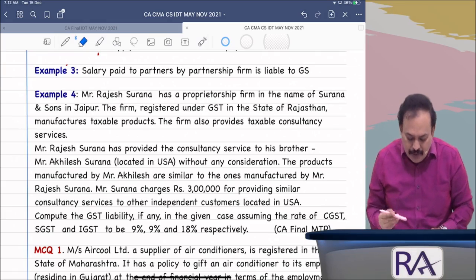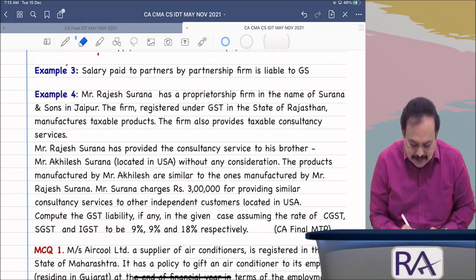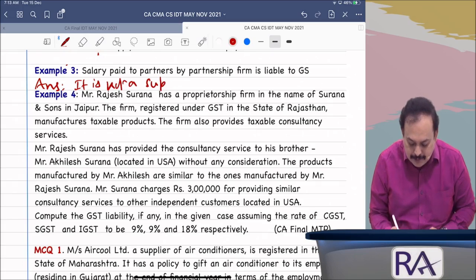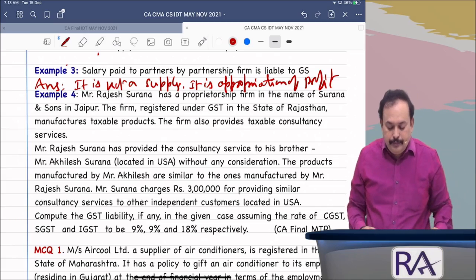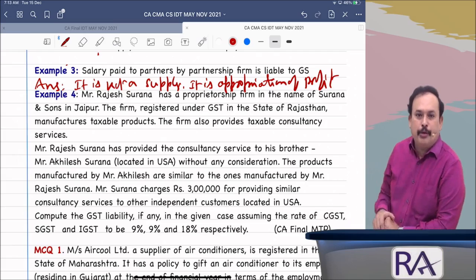Is it clear? So, the answer to this: it is not a supply. Why is it not a supply? Because it is appropriation of profit. Appropriation of profit.